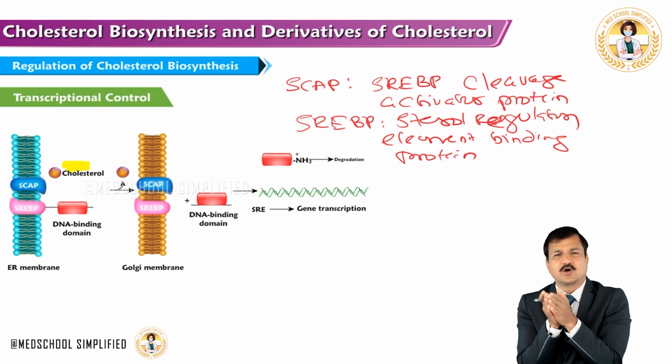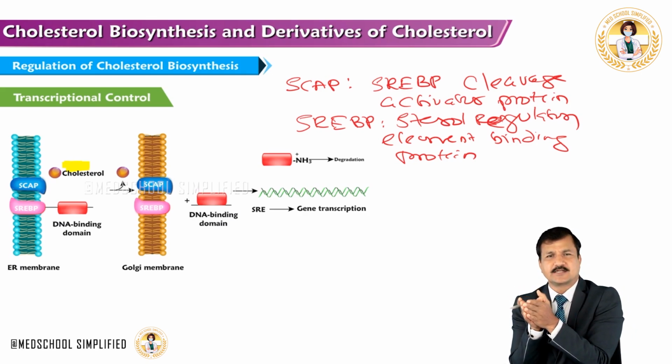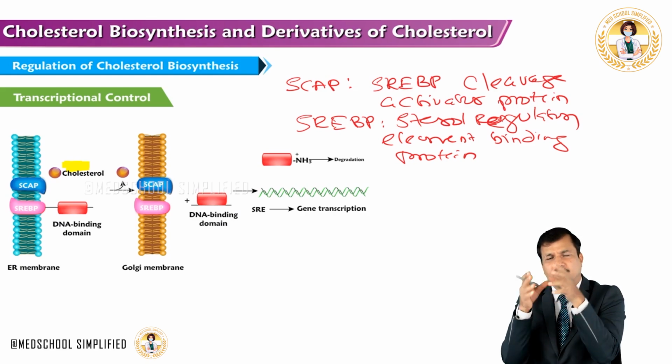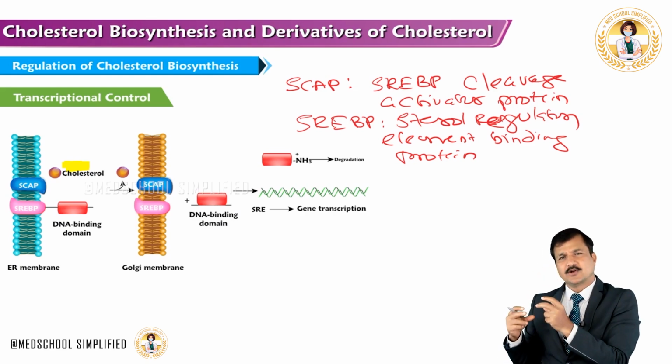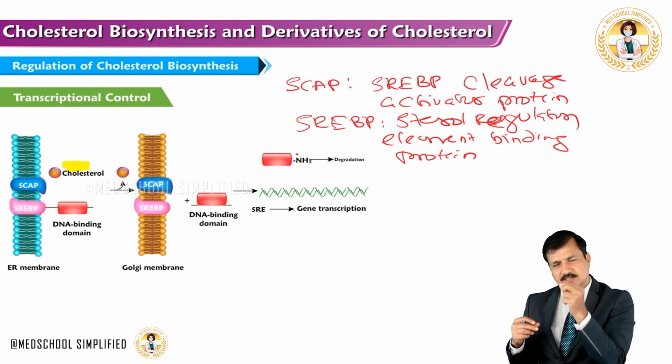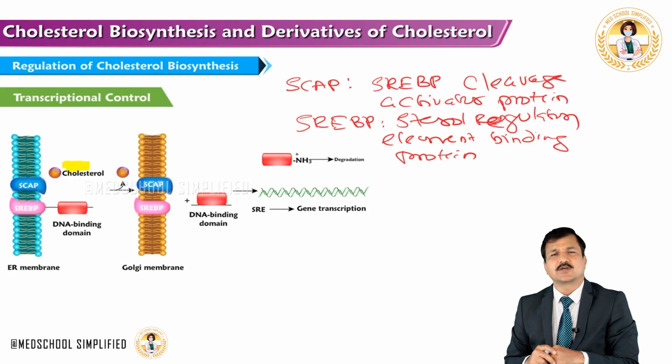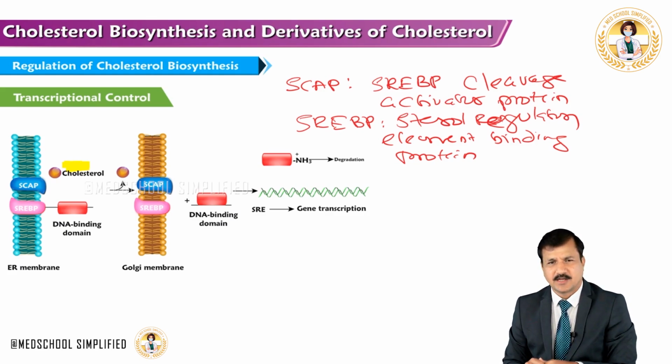And if it does not move to Golgi, then the DNA binding domain is not released. If the DNA binding domain is not released, that DNA binding domain of SREBP, the sterol response element binding protein, is not going to interact with SRE, that's a gene segment in the upstream elements, right? So mRNA for HMG-CoA reductase enzyme is not coming out.